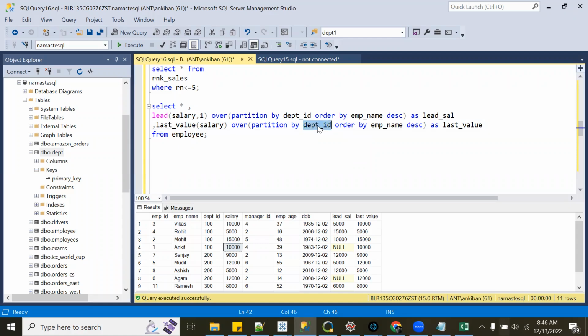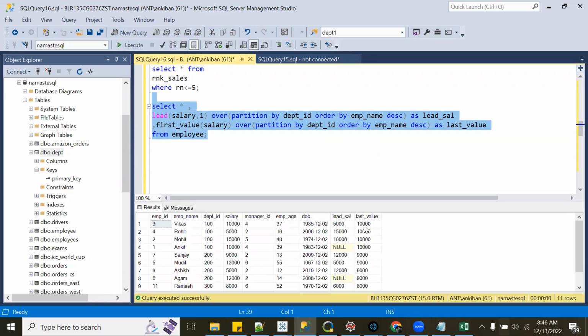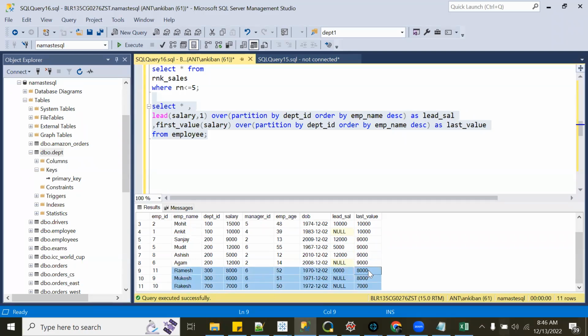Partition by department ID. Okay, I will check that. I will discuss again, don't get confused. But first value and last value, within each partition, it will give you the first value and last value itself. So for example, this is giving you 10,000, and this is giving you first value 9,000. I'll check what is wrong with the last value function.